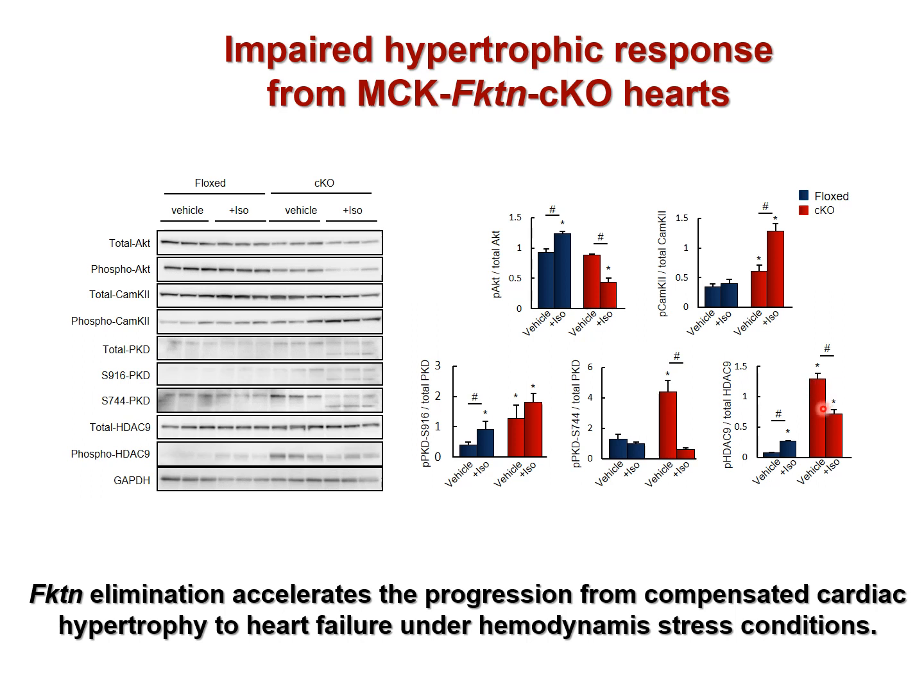Thus, FKTN elimination enhanced the PKD signaling pathway, provoking HDAC9 nucleocytoplasmic shuttling under physiological conditions. Therefore, FKTN elimination accelerates the progression to heart failure under stress conditions.